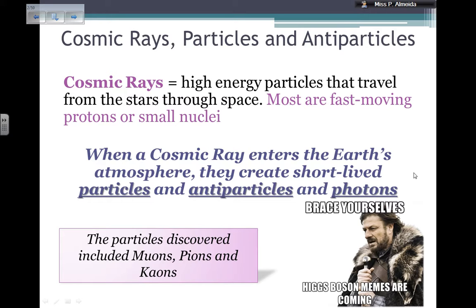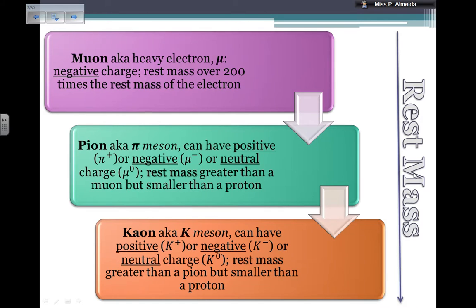Now, from the particles that were discovered later on, made by these cosmic rays, or that you can even make in the lab, we have muons, pions, and kaons, and I'm going to tell you about all of them now. First of all, I put all of these in order of rest mass. The arrow is going down, so it means that the rest mass increases as we go down through the three different boxes. The muon has the lowest rest mass, then the pion, and then the kaon.